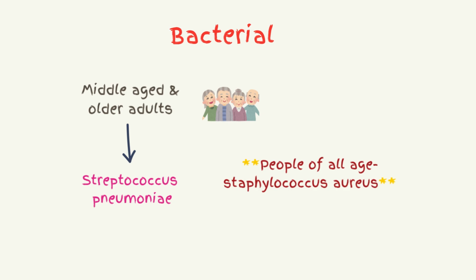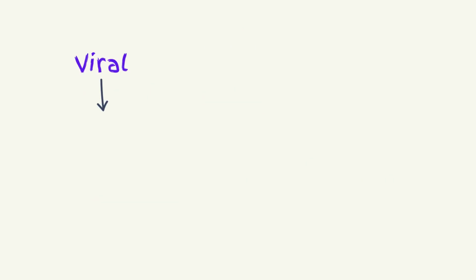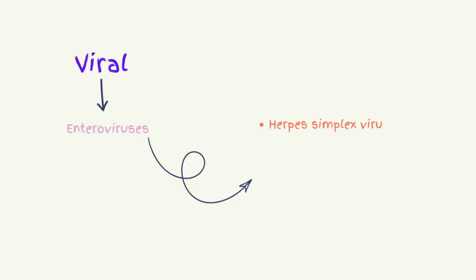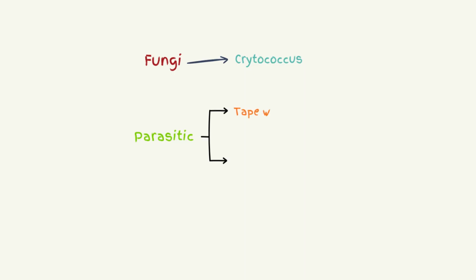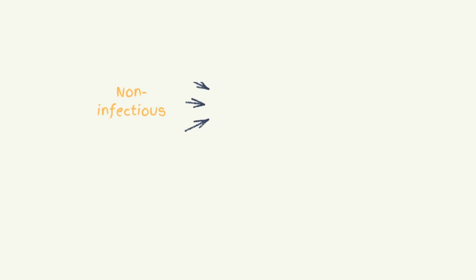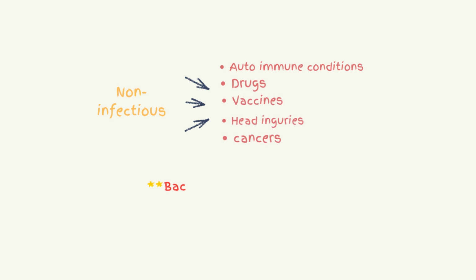The viral causes are mainly associated with enteroviruses, but herpes simplex virus, West Nile virus, and HIV can all cause viral meningitis. Fungal meningitis is usually rare but is caused by Cryptococcus. Parasitic meningitis usually associates with a tapeworm infection in the brain or cerebral malaria. TB meningitis is caused by Mycobacterium tuberculosis. Non-infectious causes are associated with autoimmune conditions, drugs, vaccines, head injuries, and cancers. But generally, viral and bacterial meningitis are the most common causes for meningitis.